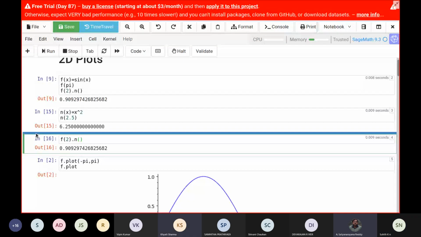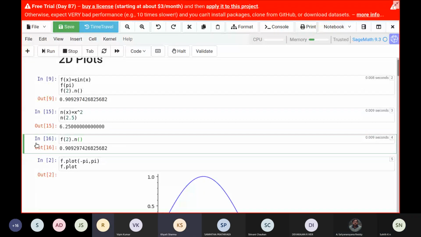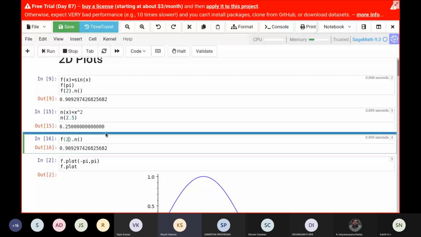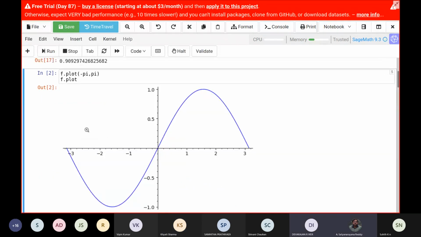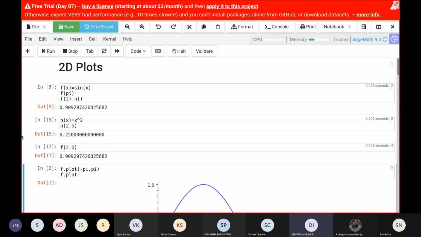Or we can do one more thing. Instead of this dot n, we can take 2.0 here, f of 2.0. Then also it will give you the answer. Actually, I would rather put float of f of 2. Yes, float also one can utilize. But 2.0 is better, and once you know 2.0, it will be beneficial for us in future. Okay, good. Any other questions?